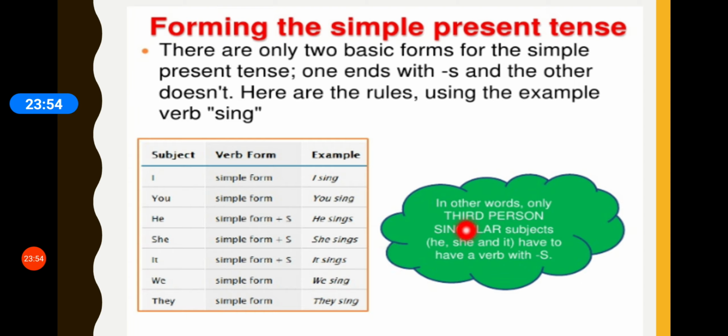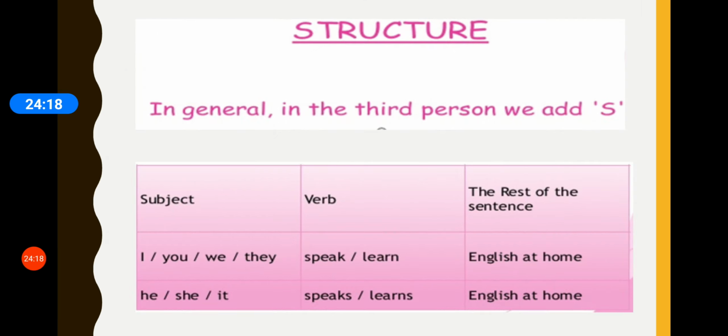In other words, only third person singular subjects, he, she and it, have to have a verb with s, and that also, whether it would be s, double s, es or ies, would depend on which alphabet the word or the verb ends. So the structure of simple present tense is subject followed by verb, that is the first form of the verb, and then the rest of the sentence.